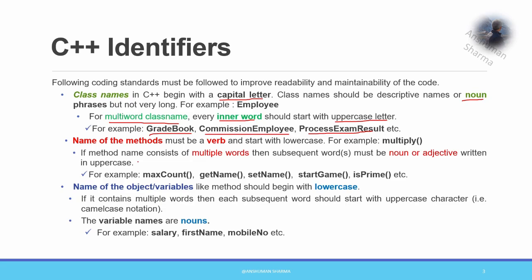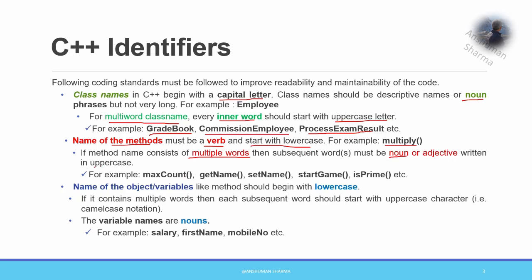But I'm talking just specifically in terms of all the things that we should consider while writing for classes. Okay. So the name of a method that is part of the class should be a verb. By method part of the class, I mean something to be used in the class, and it should start with lowercase, for example, multiply. And if the name is made up of multiple words, each subsequent word should be a noun. That is, starting with the verb, it should be followed by a noun.